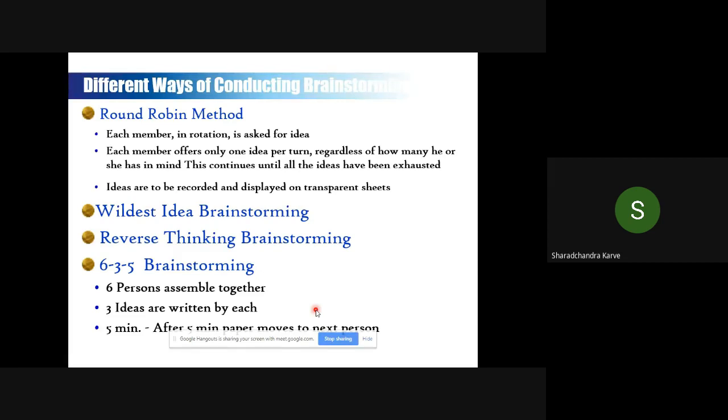That is how 3-6-5 goes up. But generally, if you have a homogeneous group, a round robin method is followed. Sometimes, suppose there is a cross-functional problem and people from various zones are coming together. If there are people from all over India, then somebody might think, "How can I speak this out? All other zonal people will laugh at me, they don't know me," etc. In that case, they have to write the idea. That is how 369 is used.